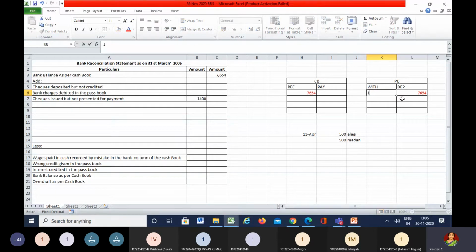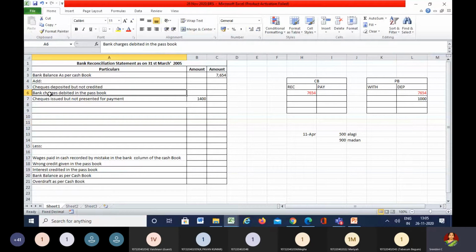That means there was a deposit in the passbook. So 1,000 has been deposited by someone directly in the passbook, but there is no corresponding entry in the cash book. So the passbook is showing more and the cash book is showing less. Lower to the higher, add.